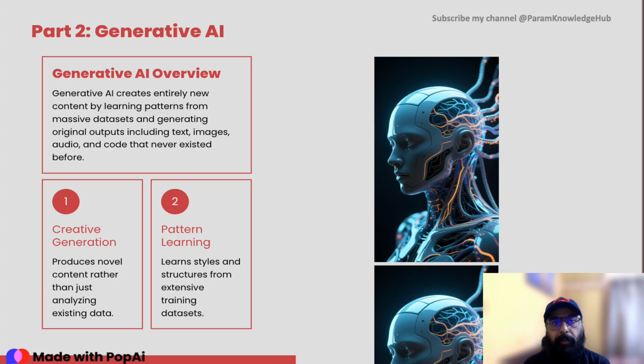Generative AI creates entirely new content by learning patterns from massive data sets and generating original outputs, which includes text, images, audio, and code that never existed before. So it is taking input from you, and based on the input which is received, it takes data from various web sources and then creates these outputs.